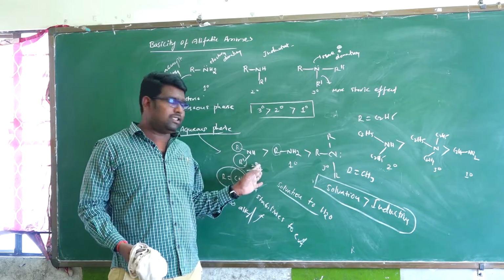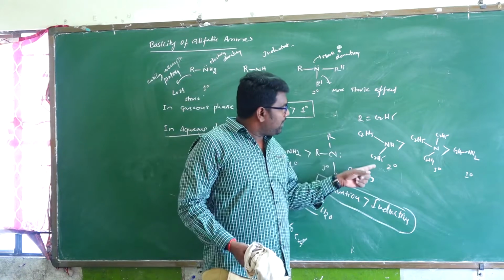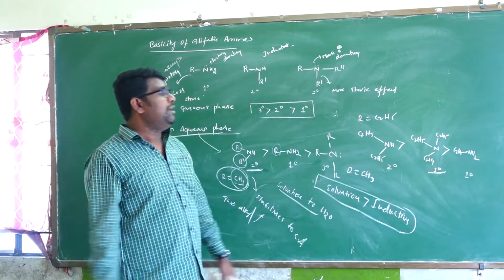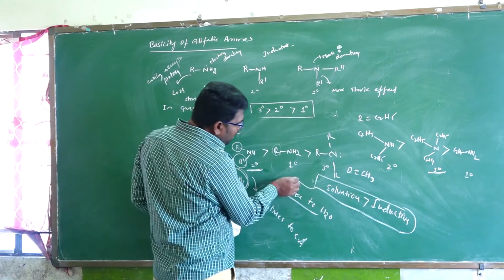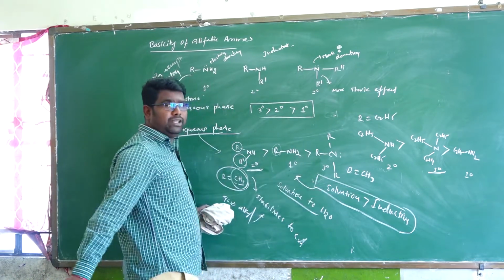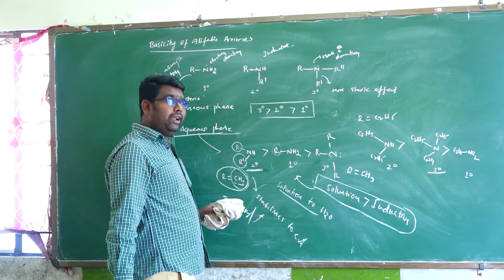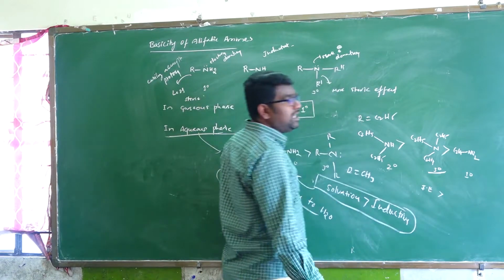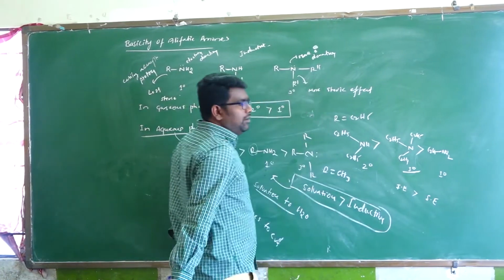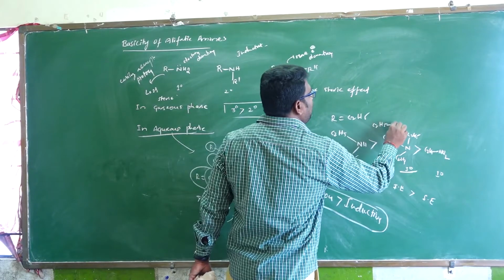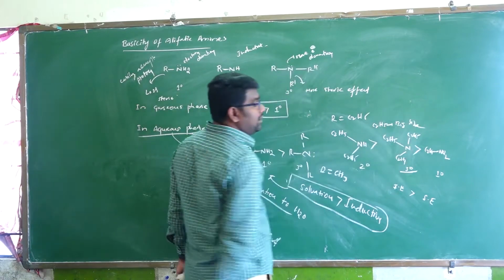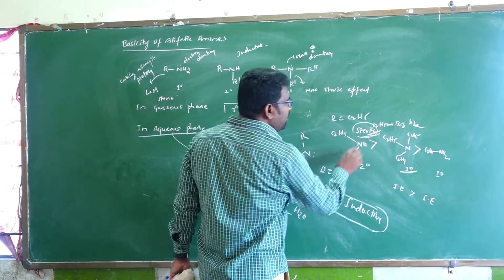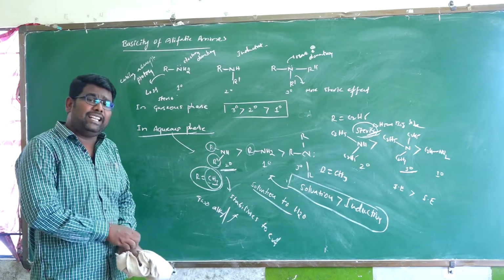With methyl, secondary amine is more basic than primary and tertiary. With ethyl, secondary is more basic than tertiary, and tertiary is more basic than primary. The reason is that C2H5 is a big group, so steric effect matters.